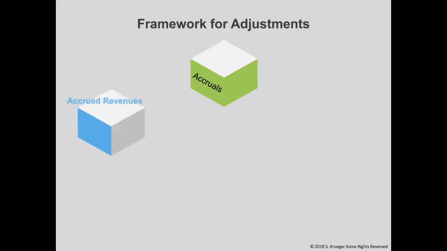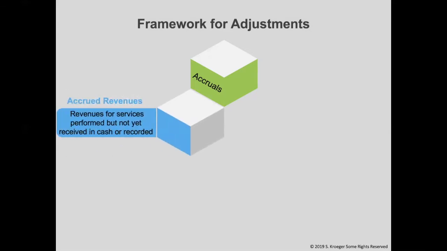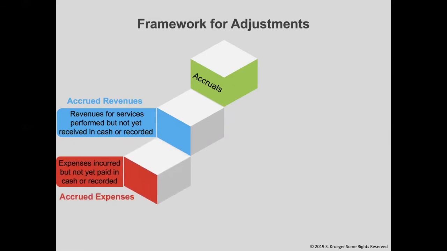There are two types of accruals. The first one is accrued revenues. This is revenues for services performed but not yet received in cash or recorded. This means we provided the service or product to the customer, but they have not paid us yet. The second accrual is accrued expenses. These are expenses incurred but not yet paid in cash or recorded. This means we used an expense, such as your electricity this month, but will not be paying cash until a later date, maybe a few weeks after the month ends.